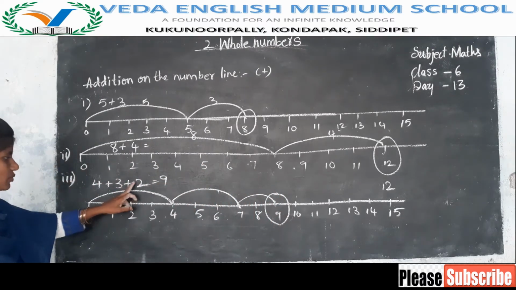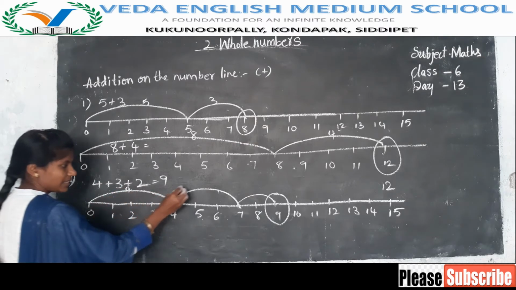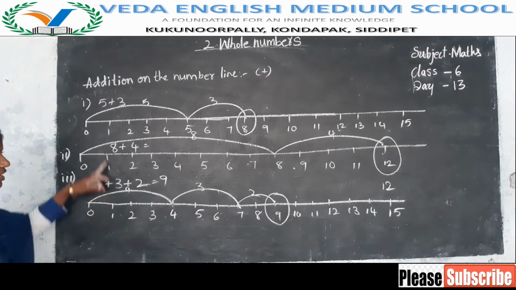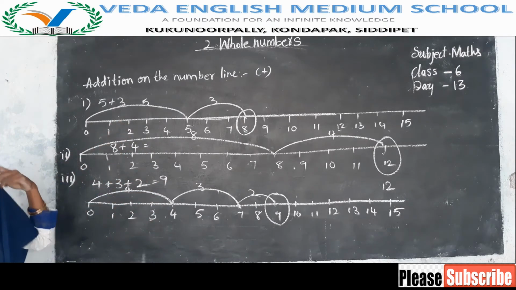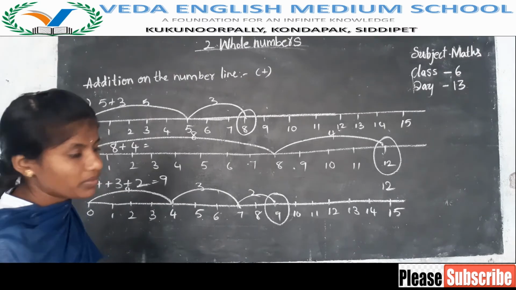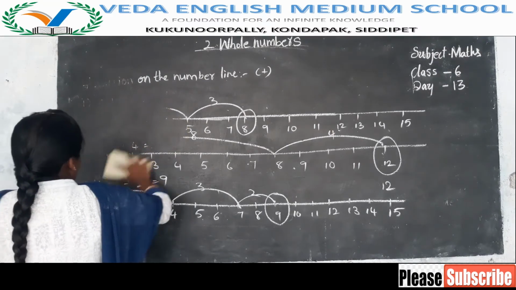4 plus 3 plus 2 gives 9. 4 plus 3 is 7. 7 plus 2 is 9. It is 4. It is 3, it is 2. So the total answer is 9. Like this, if you have two numbers or two or more numbers, you have to do addition on the number line. You have to do like this. Have you understood? Then subtraction on the number line.